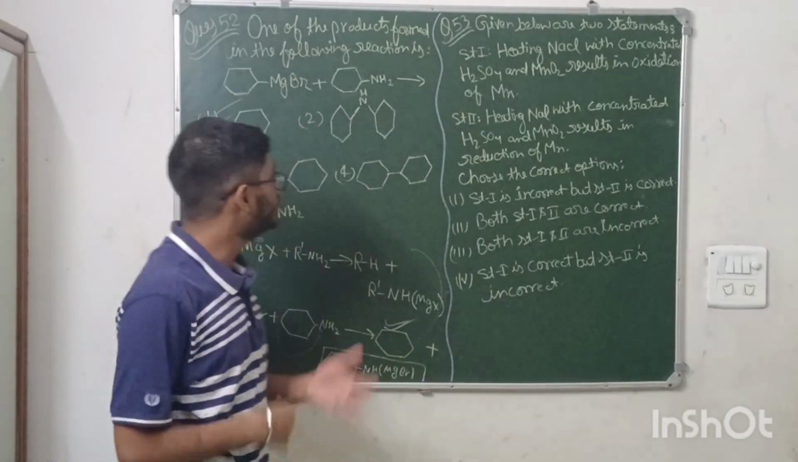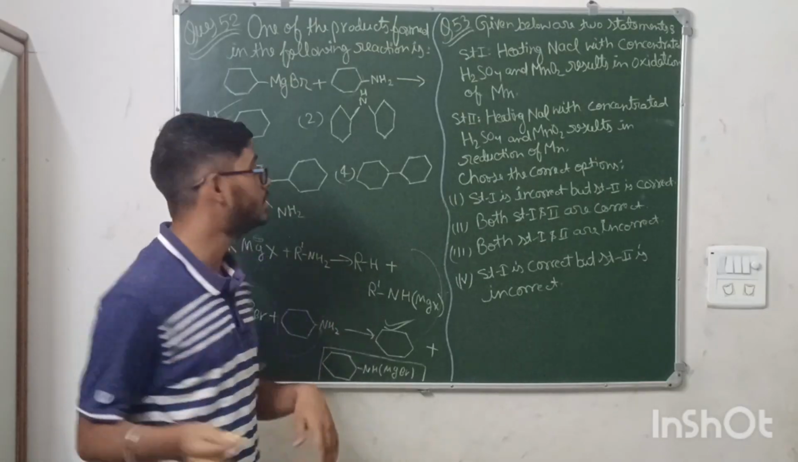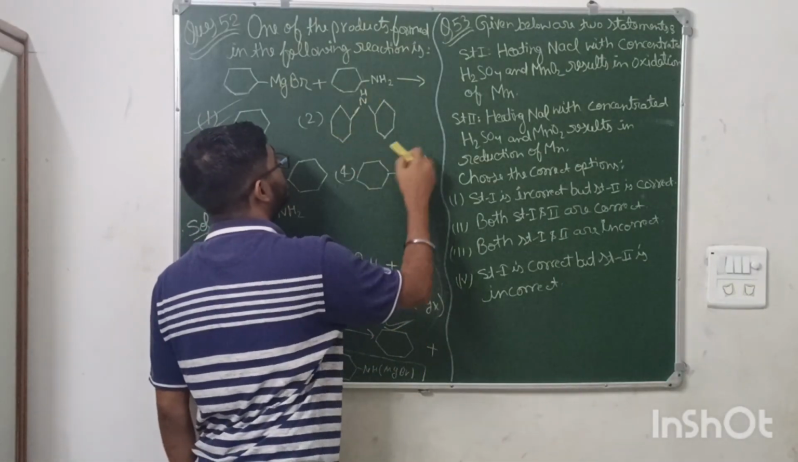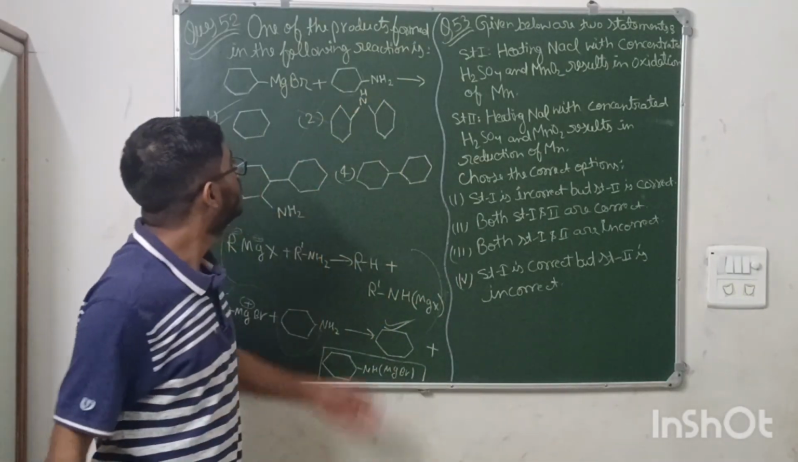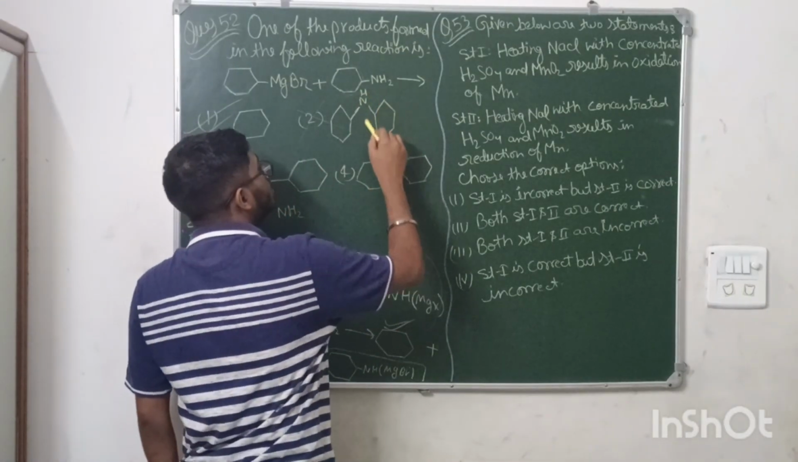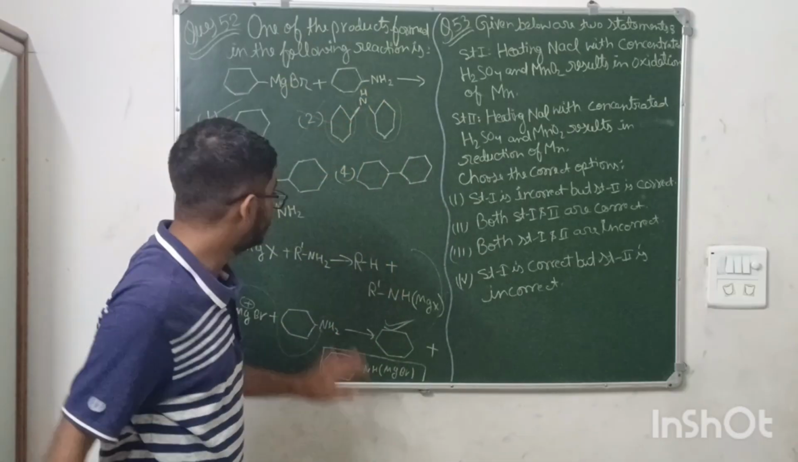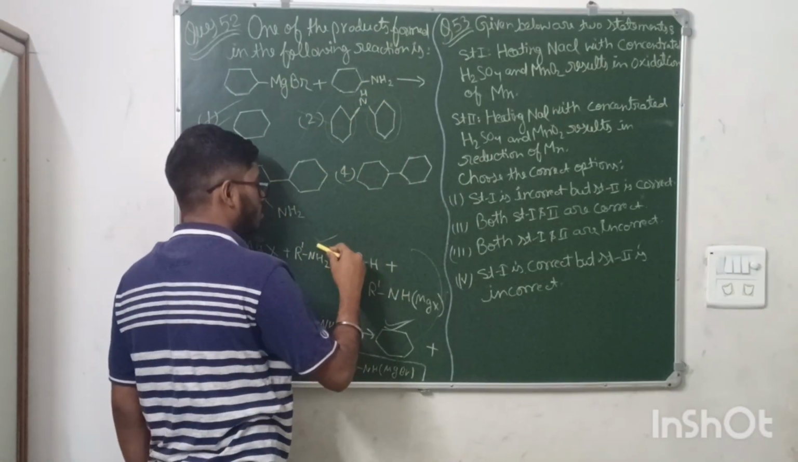Simple. Many students who don't remember the mechanism of the Grignard reagent can also take this option, but this is a totally wrong option. There is no conjugated double bond, so you cannot put another ring in this amine group. You just have to remember this one reaction.